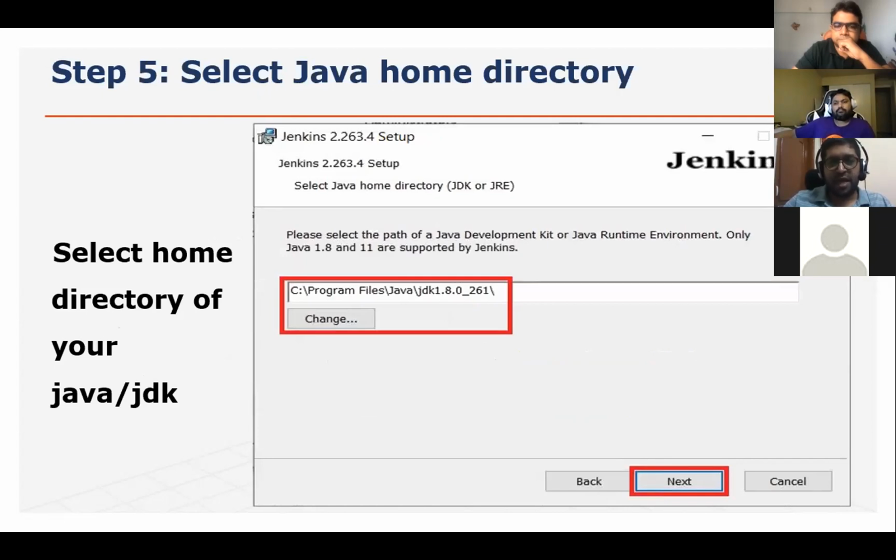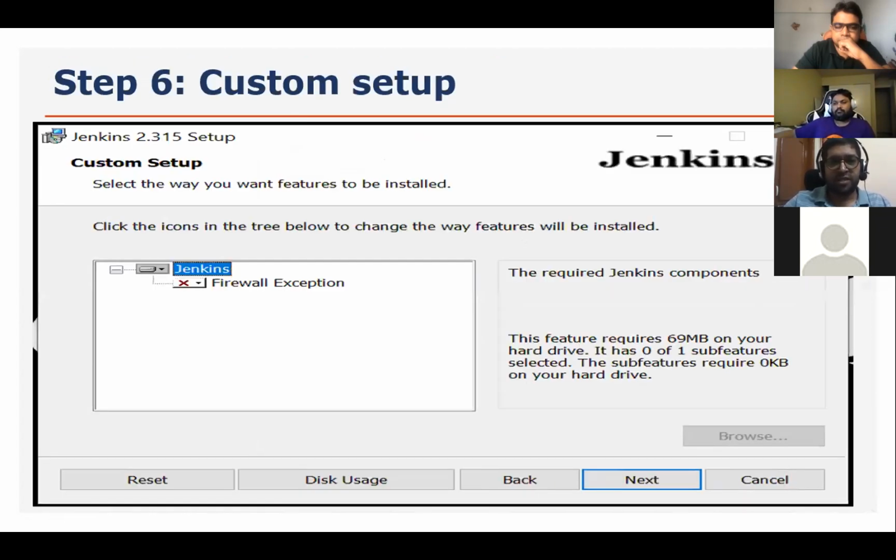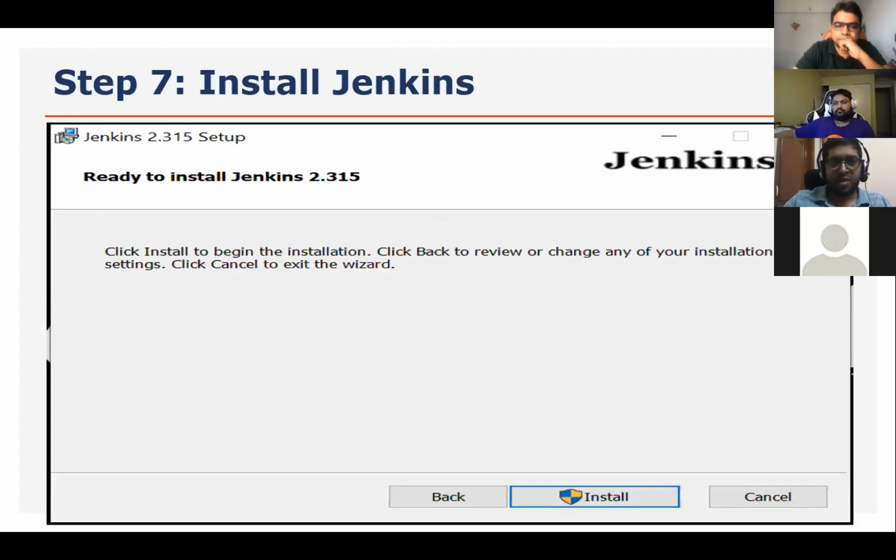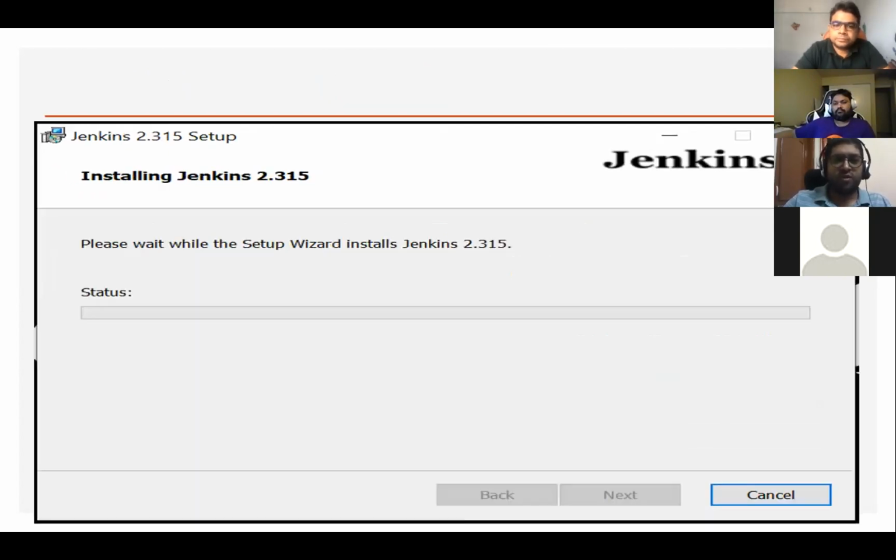Here is the next screen. Here you need to select the path of your JDK at your local system. So you can change it or use whatever path. Usually by default, it automatically picks this path. We need not explicitly mention it, but if you want to change to any other version, then here you can change it. Go to the next screen. Now it is ready to install, and click on install. Our installation will start here. It will take some time, 2-3 minutes.